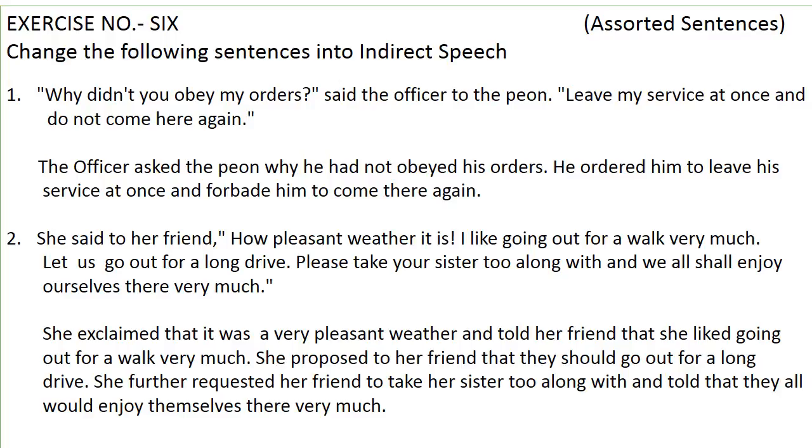In this sentence, there are 3 sentences. First starts with why, it is an interrogative sentence. Second starts with leave, it is an order to the peon. And the third sentence starts with do not, it is a negative sentence. So the officer asked the peon why he had not obeyed his orders. He ordered him to leave his service at once and forbade him to come there again.